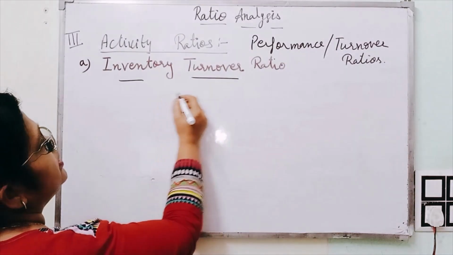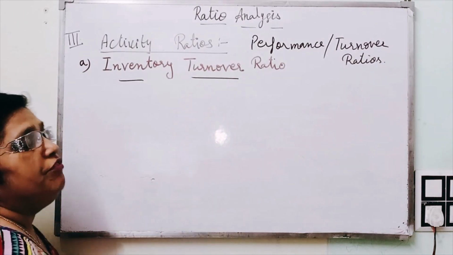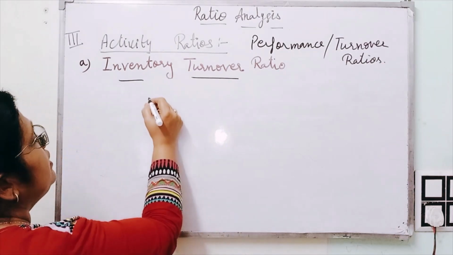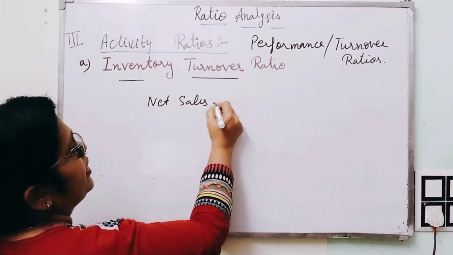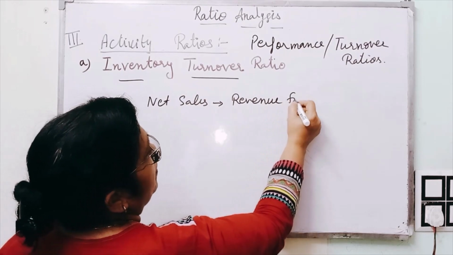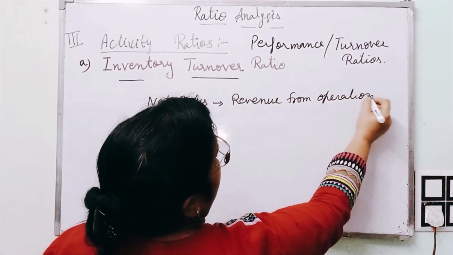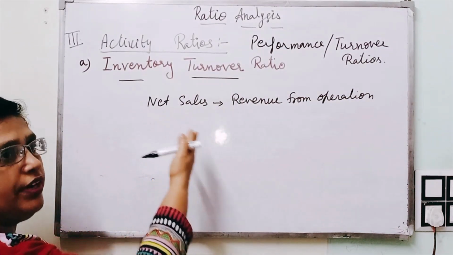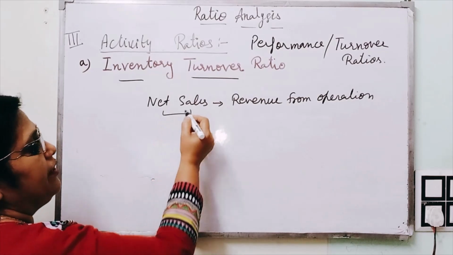So when we have to calculate turnovers, we must calculate it on the basis of net sales, that is also known as revenue from operation. Clear? In case of debtors turnover ratio, debtors will be established only with the help of net credit sales.